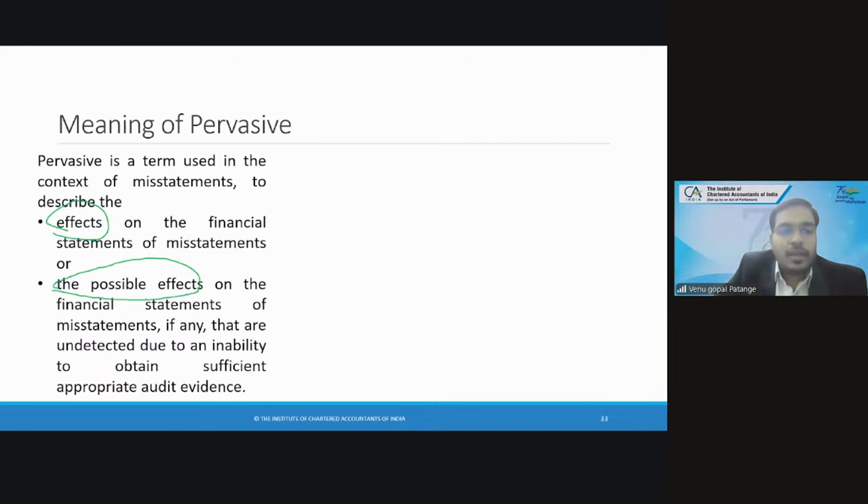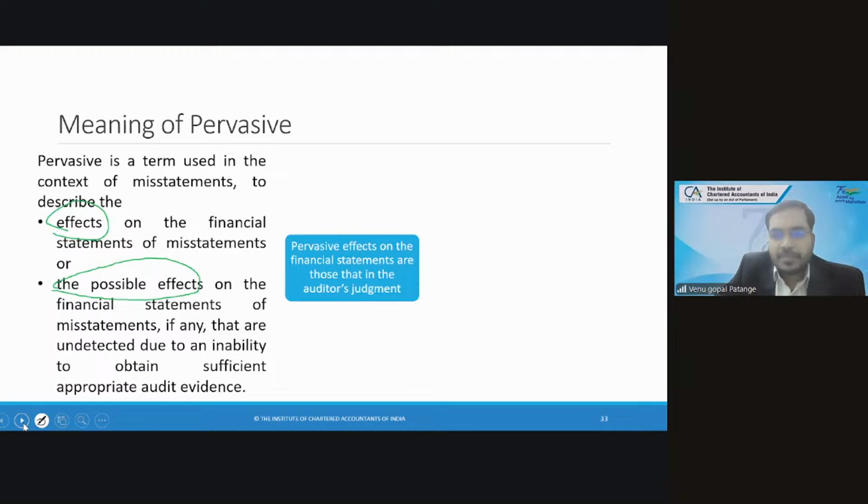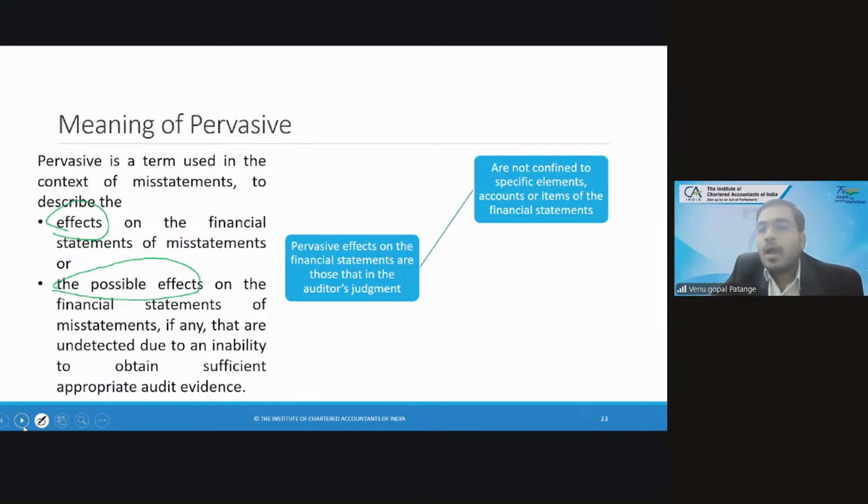Now, what is it? If you go into details, pervasive effects on the financial statements are those that, in the auditor's judgment, are not confined to specific elements, accounts or items of the financial statements. So what are they trying to tell?